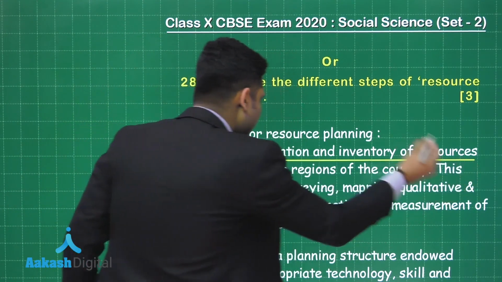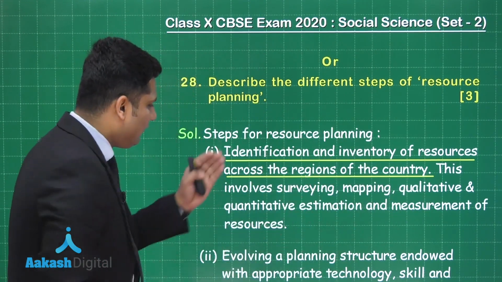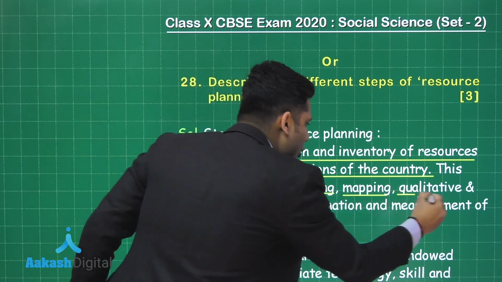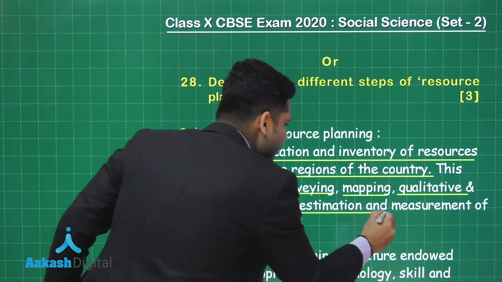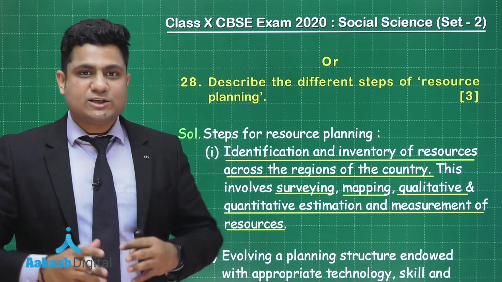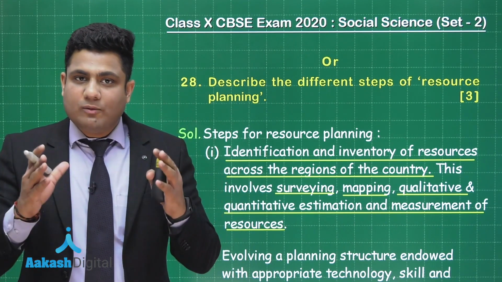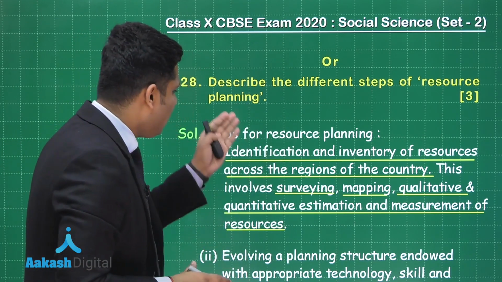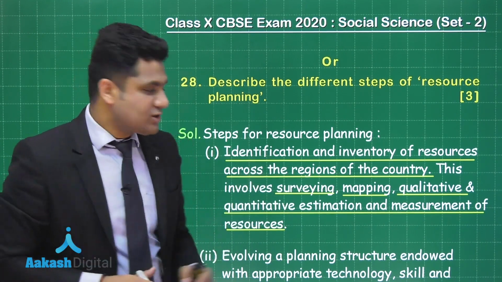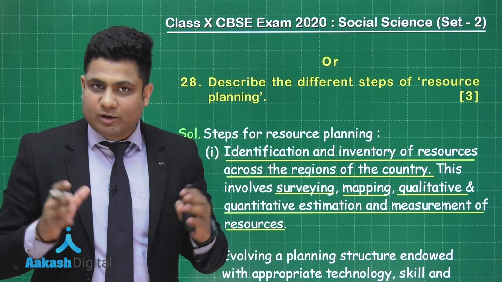identification and inventory of the resources across the region of the country. Now this point involves surveying of the resource, the mapping of the resource, the qualitative and quantitative estimation and measurement of the resources. So if you want to plan for a particular resource, then you have to know the location of it, and that can happen with the help of identification and inventory of the resources in the particular region through the methods of surveying, mapping, qualitative and quantitative estimation and measurement of that particular resource.